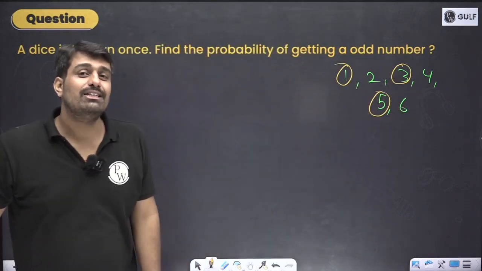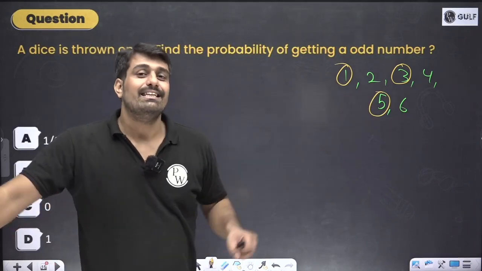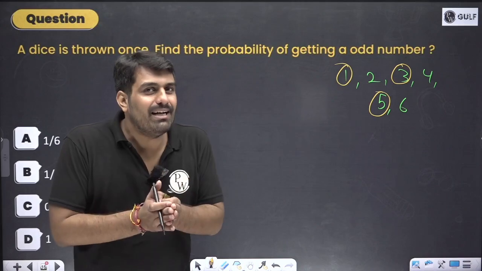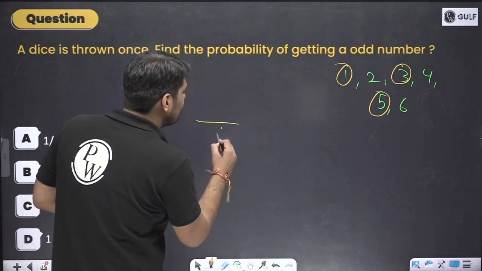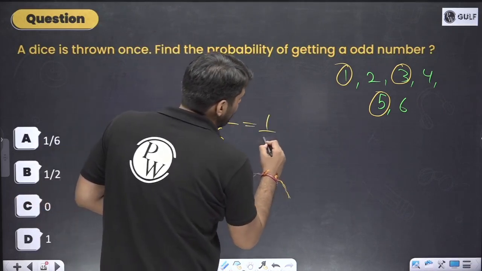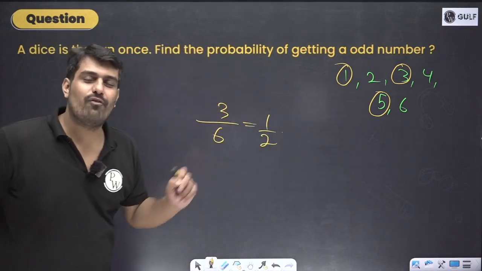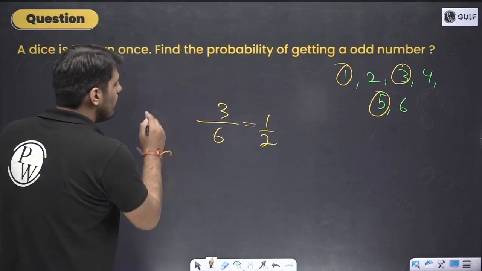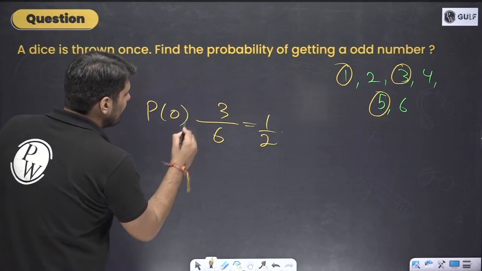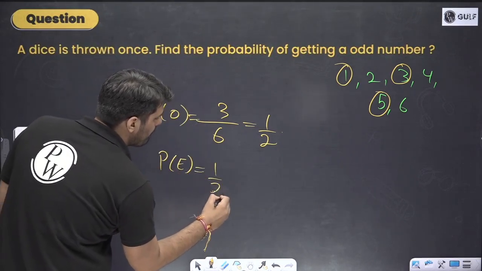Any number which is not divisible by 2 is an odd number. In total, among 6, 3 are even, 3 are odd. So probability is equally distributed over there. So out of the total 6, 3 cases, again 1 by 2. So enough of 1 by 2. We'd like to break this chain of 1 by 2 going forward. But right now 1 by 2 for the probability of an odd number. And for the case of an even number also, the probability will be 1 by 2.